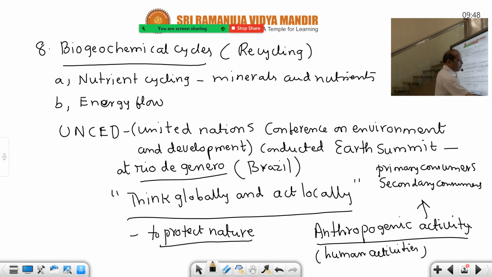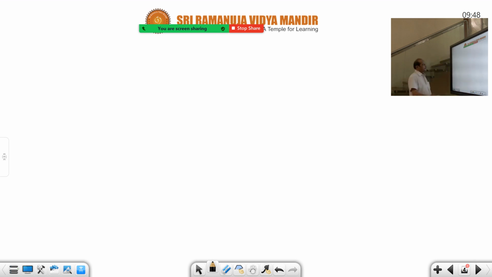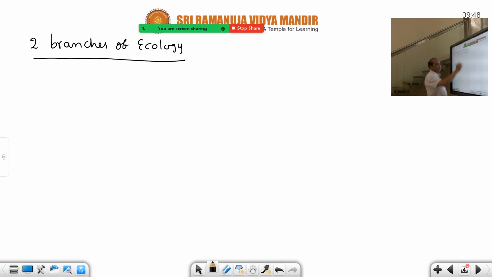Let us go to the next page. Already I have defined ecology, that is given in the third page. You go to the third page. Today already two pages are completed, and now we are entering into the third page. The main branches of ecology are there. What are the main branches of ecology? Two branches of ecology are there. Now the two marks question begins.